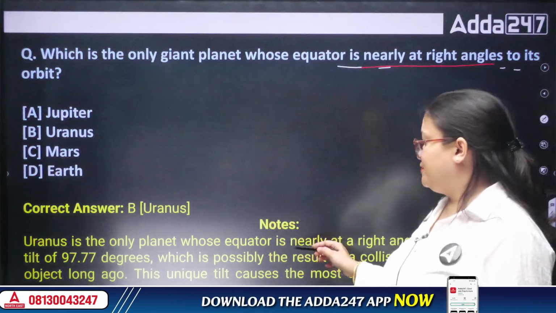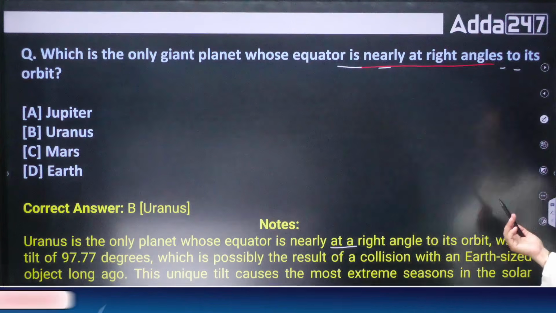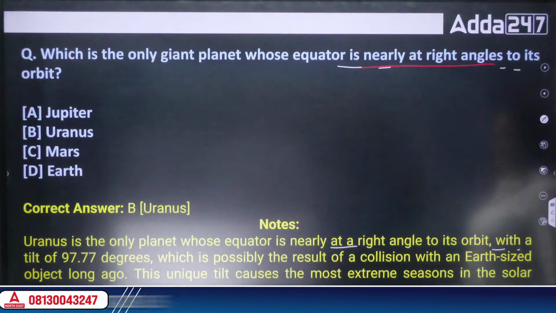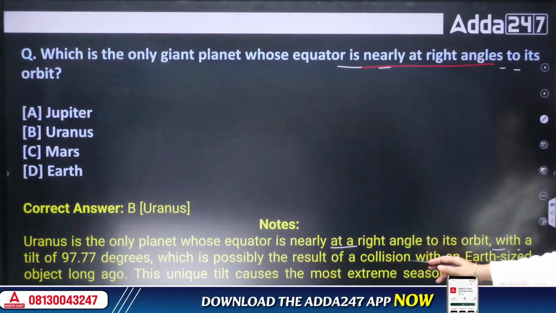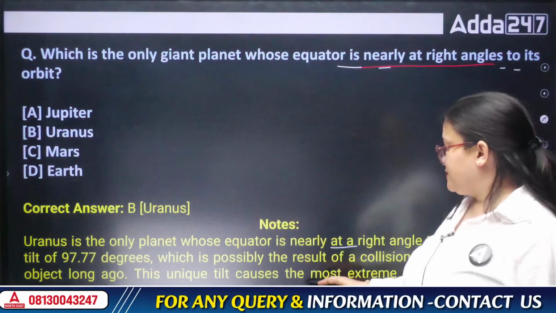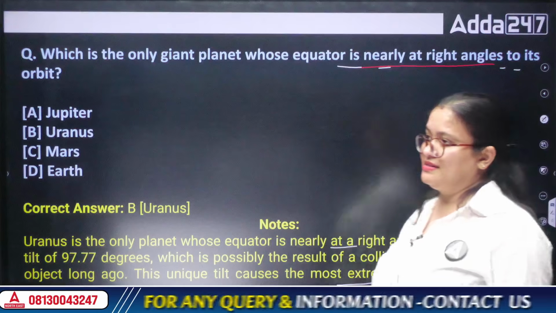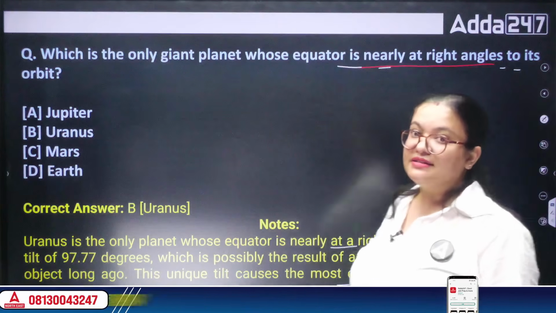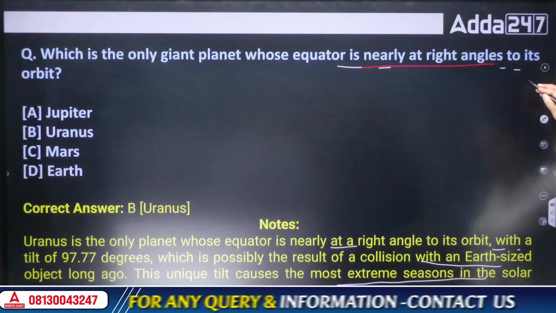So it is the only planet whose equator is nearly at a right angle to its orbit, and the angle is 97.77 degrees, which is possibly the result of a collision with an Earth-size object long ago. This unique tilt causes the most extreme seasons in the solar system. So here we are able to find different types of seasons on this particular planet.